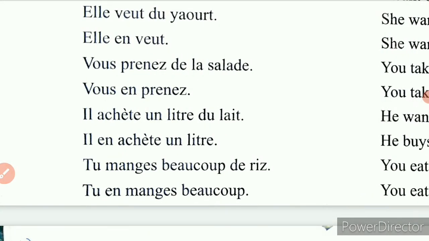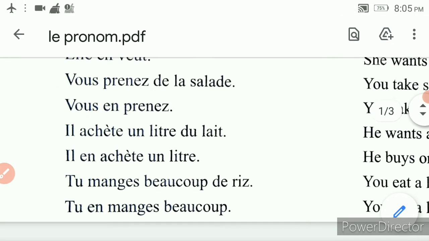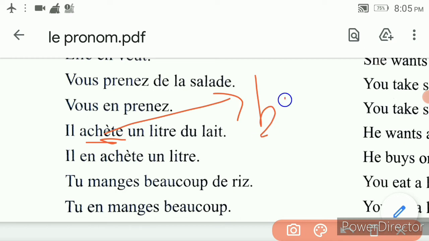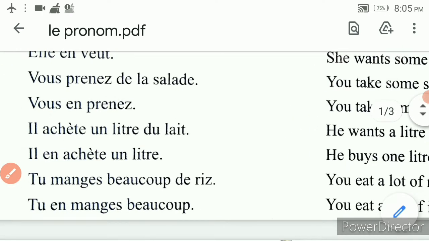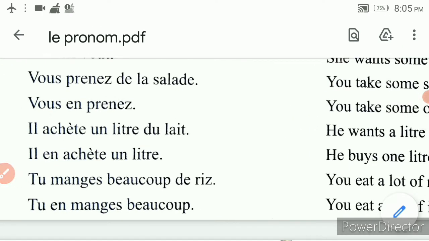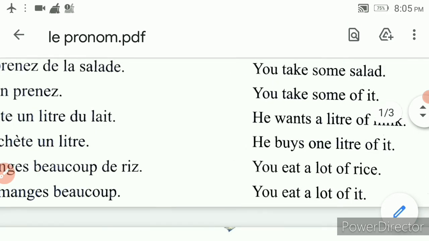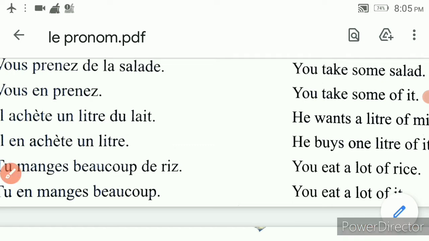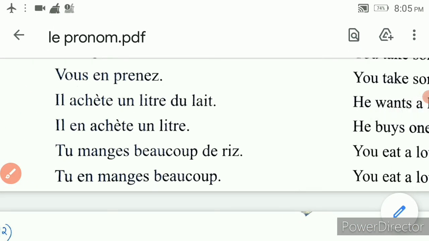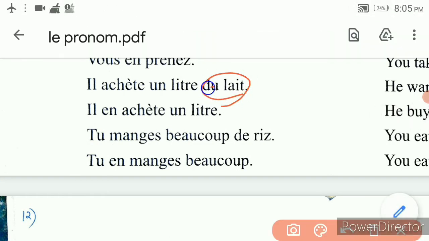Same like this. Il achète un litre de lait. He buys, achète means buys. He buys a liter of milk. He buys one liter of it. So you are just replacing this de lait. You are not replacing this un litre. Okay. He buys one liter of it. Got it? You are replacing this de lait with en here. Clear? Okay.